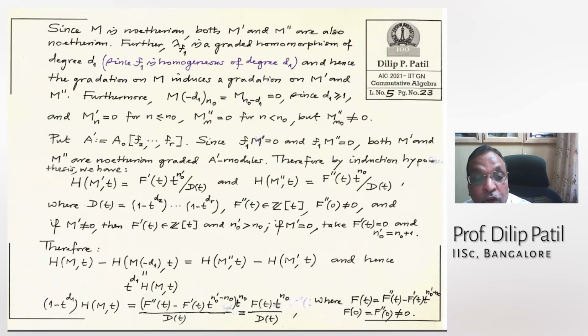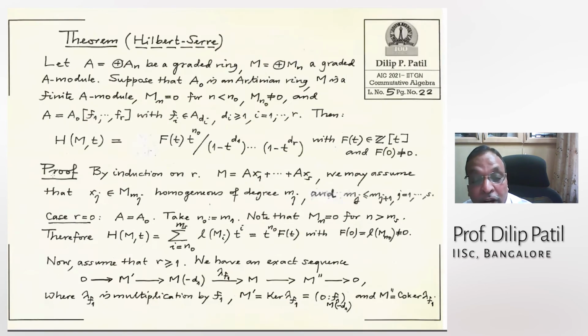So both these are Noetherian graded A prime modules. And now, therefore, I can apply the induction, induction to this M prime and that A prime. This is a module over A prime, and this is also a module over A prime. Therefore, I can apply induction and say that the Hilbert series for these modules are rational functions of this type, where the numerator is something like this: t to the power of n naught is a factor, and a polynomial f with integer coefficients, f of 0 is non-zero, and the denominator is very nice.